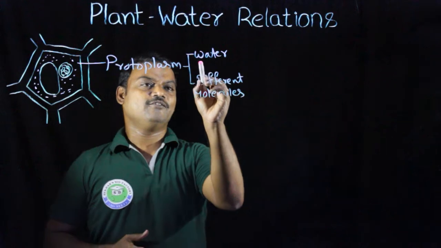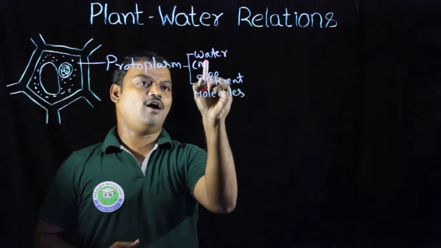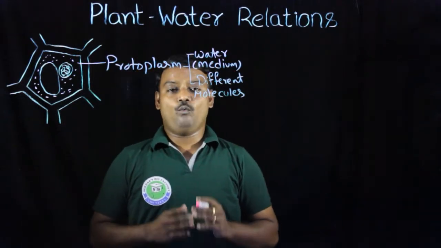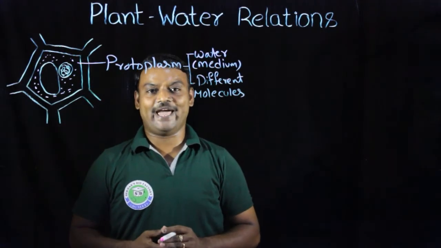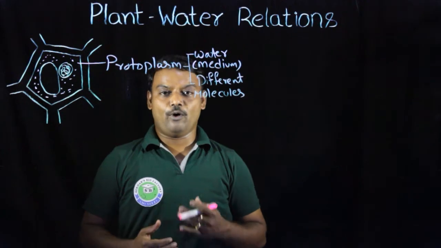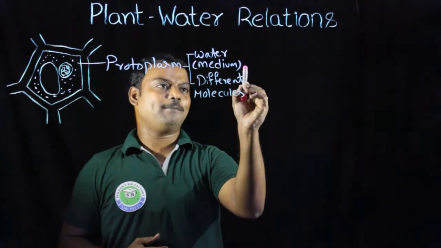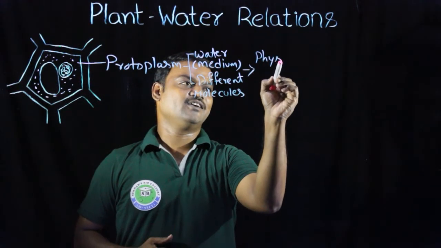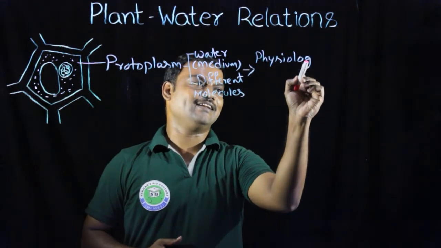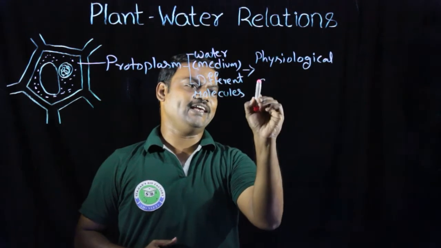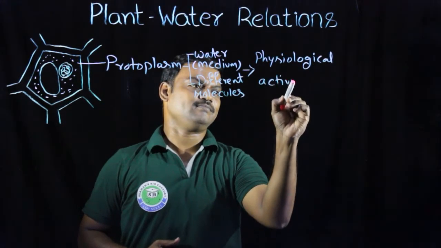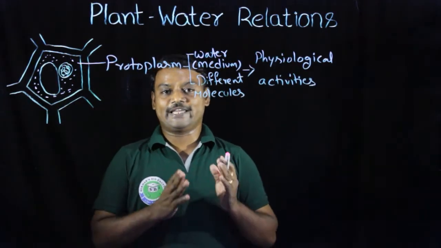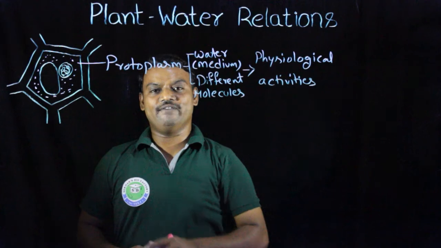For these chemical reactions, water acts as a medium. When water acts as a medium for these chemical reactions, they become metabolic reactions. Due to these metabolic reactions, various physiological activities are performed. Due to these physiological activities, the cell is kept in a living state.